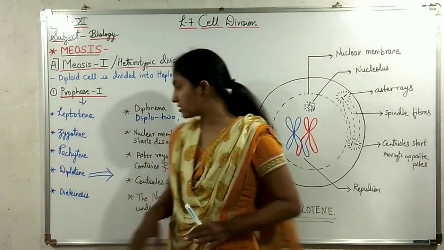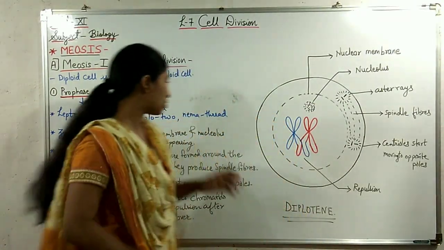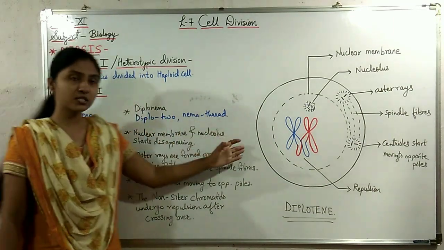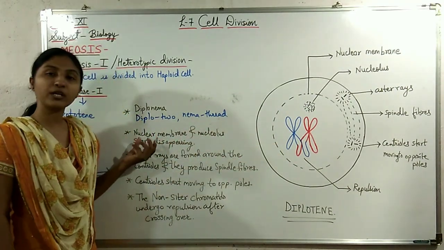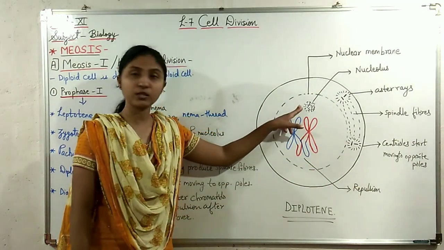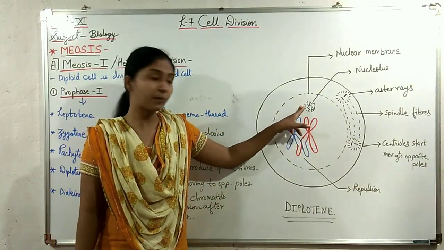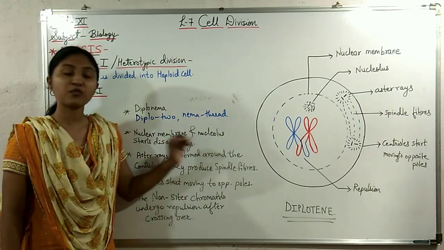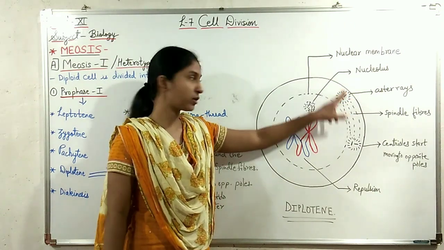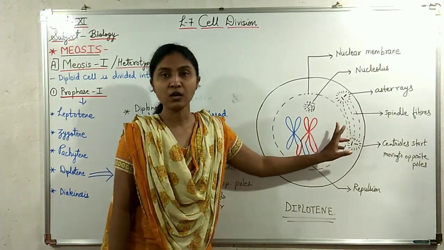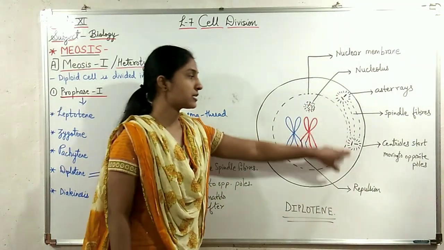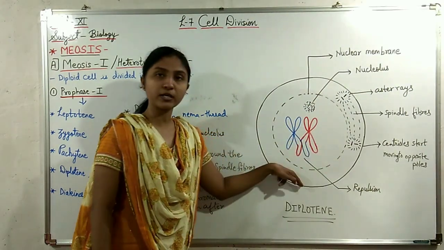The next stage is the diplotene stage, also called diplonema. Diplo means two and nema means thread. Now in this stage, diplonema, what happens? The nuclear membrane and the nucleolus start disappearing, and aster rays are formed around the centrioles as well as the spindle fibers are formed, and the centrioles start moving to opposite poles.